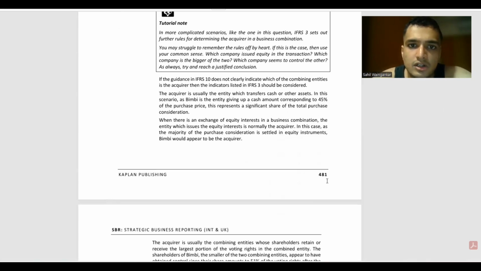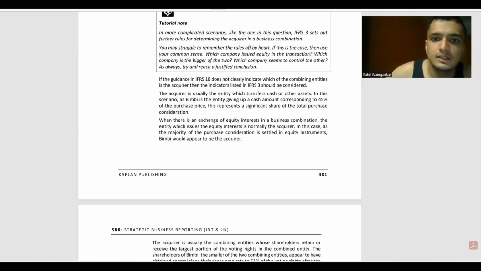If the guidance in IFRS 10 does not clearly indicate which of the combining entities is the acquirer, then indicators listed in IFRS 3 should be considered. The acquirer is usually the entity which transfers cash or other assets. In this scenario, as Bimbi is the entity giving up cash corresponding to 45% of the purchase price, this represents a significant share of the total purchase consideration. Yes, that is one point: we have paid the money for it. We have paid money for it.